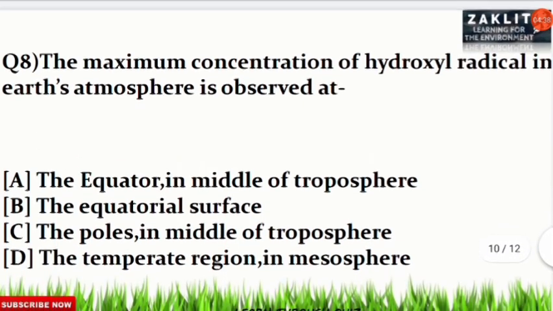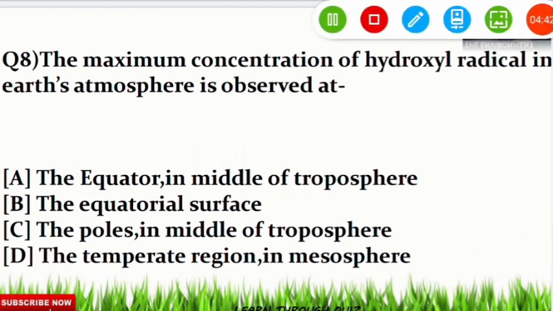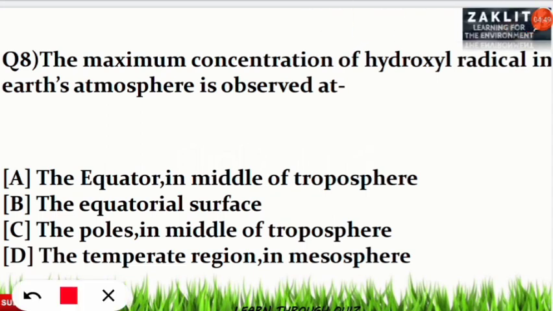The next question was question number 8. The maximum concentration of hydroxyl radical in the Earth atmosphere is observed at which of the following sphere? So here the correct option will be option number A. The equator and in the middle of the troposphere region is where the highest concentration of hydroxyl radical is found in the Earth atmosphere. Time for the ninth question.